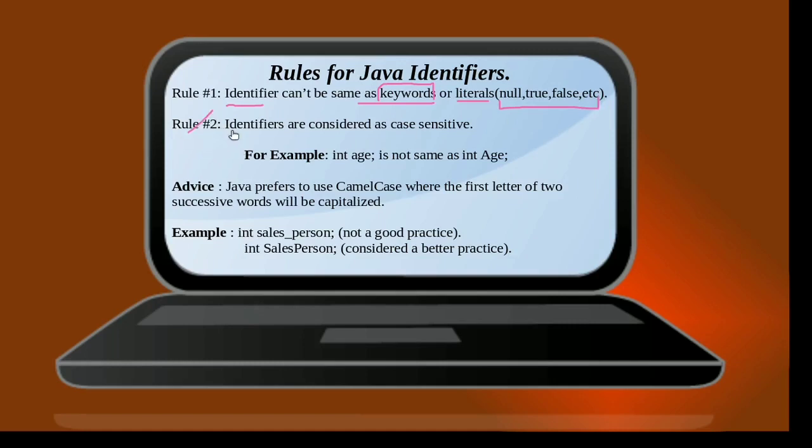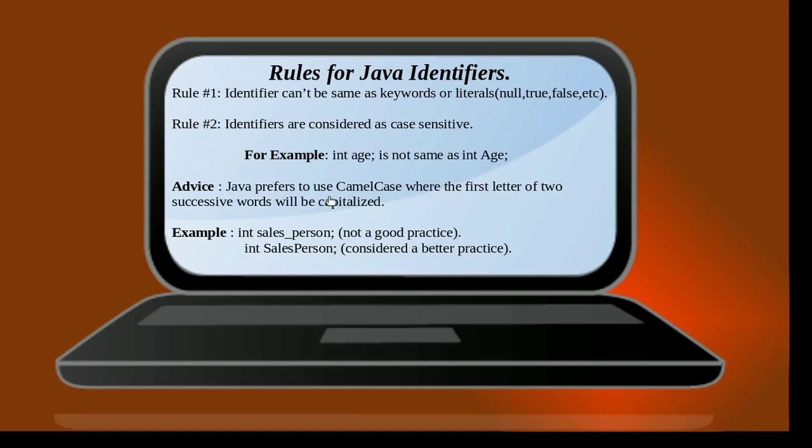The second rule tells us that identifiers are case sensitive, which means that age over here, which is an integer variable, is not the same as the Age over here, which is also an integer variable, since they are case sensitive.